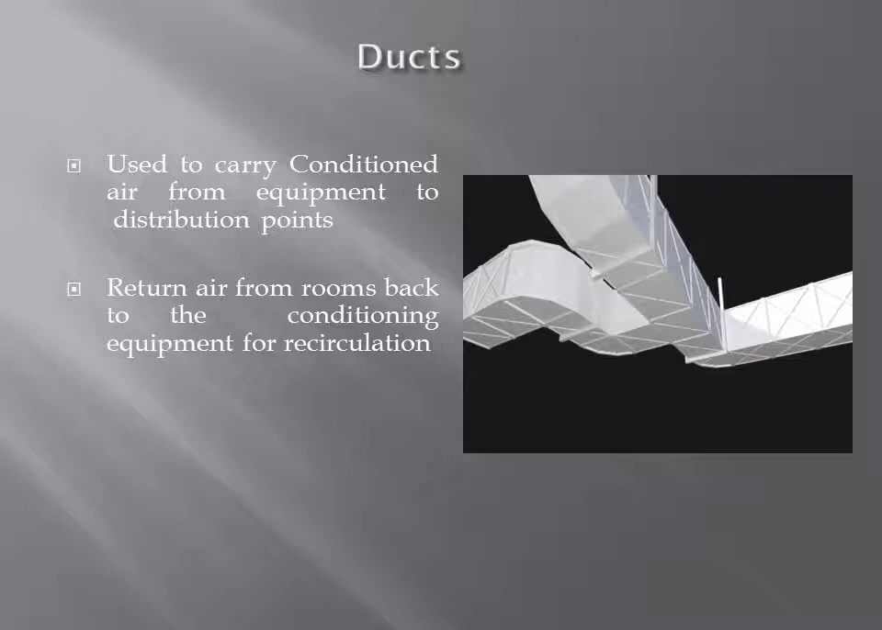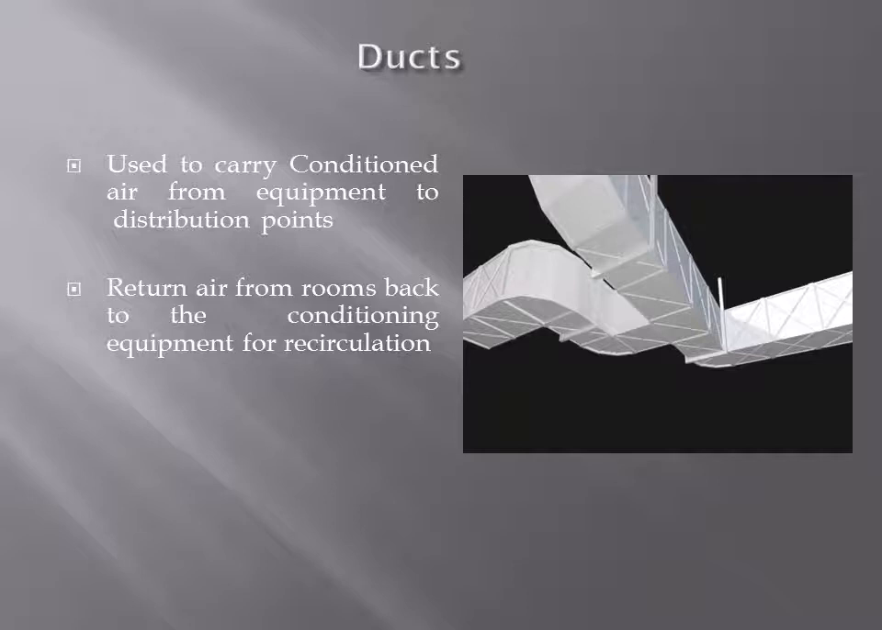With the help of these ducts, we carry the conditioned air from the air conditioning equipment to the room. Even if the distance is more, with the help of these ducts we carry the conditioned air from the equipment to rooms, air distribution points or any outlet position. These ducts can be made circular, rectangular or square in shape.